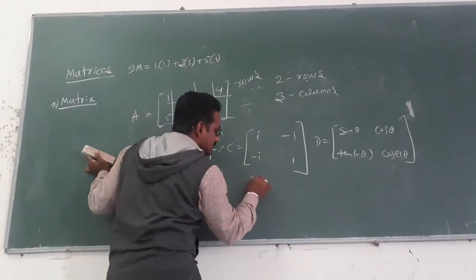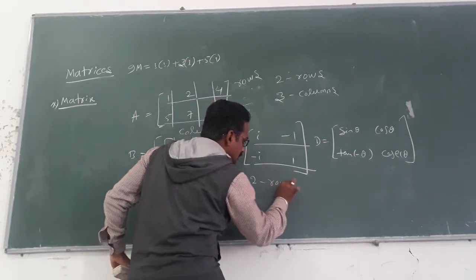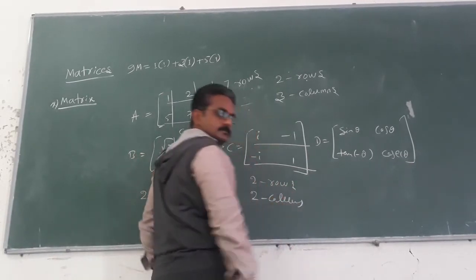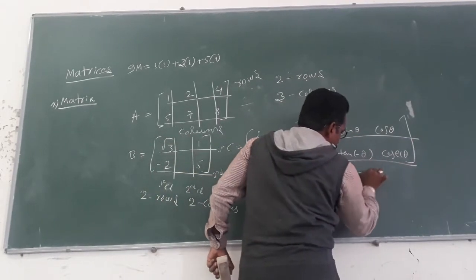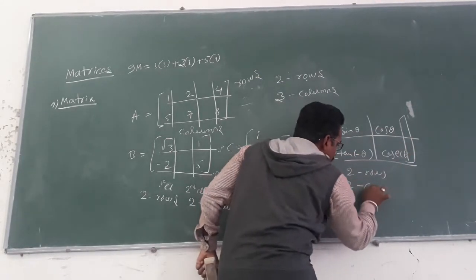Again C has the 1, 2: 2 rows and 2 columns. Again D has the 1, 2: 2 rows, 2 columns.